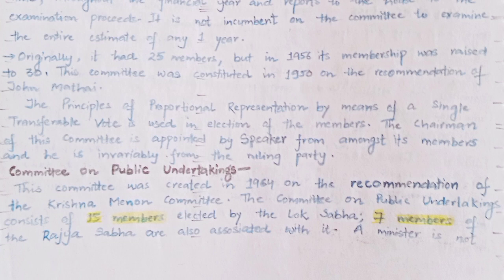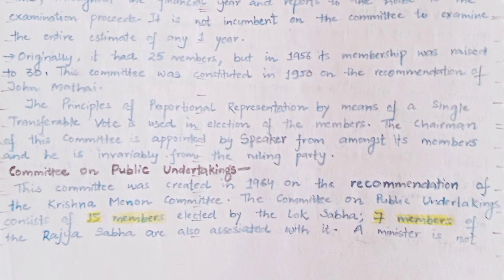This committee was constituted in 1950 on the recommendation of John Mathai. The principle of proportional representation by means of a single transferable vote is used in the election of the members. The chairman of this committee is appointed by the Speaker from amongst its members and he is invariably from the ruling party.